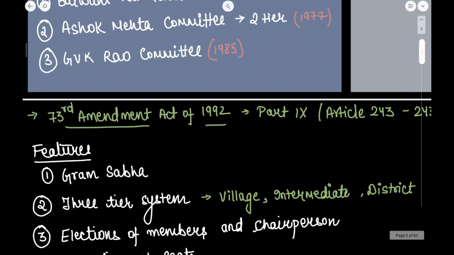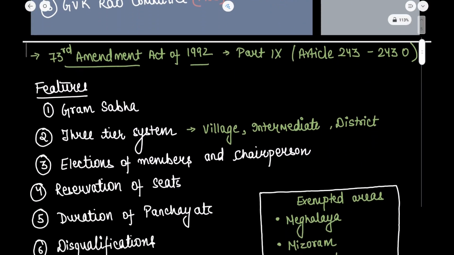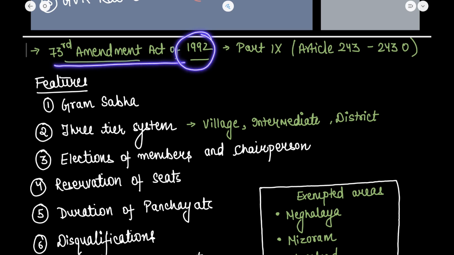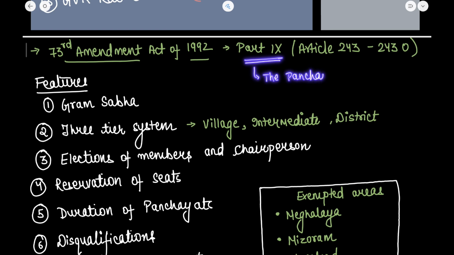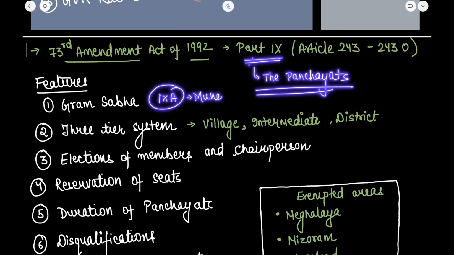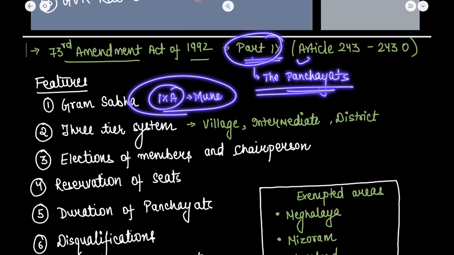Okay, now this was the evolution. The 73rd Amendment Act of 1992 gave constitutional status to the Panchayati Raj system. Now the Panchayati Raj is given under Part 9 of the constitution, with the title The Panchayats. In Part 9A, municipalities are mentioned. We will study this in the next chapter. So Part 9 has the Panchayats, and it extends from Article 243 to Article 243O.